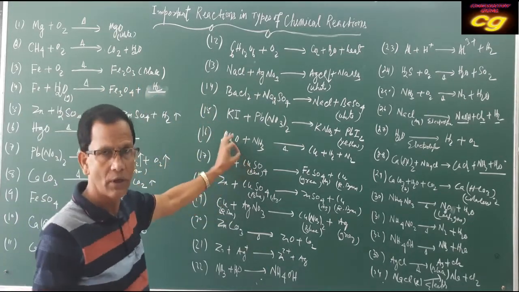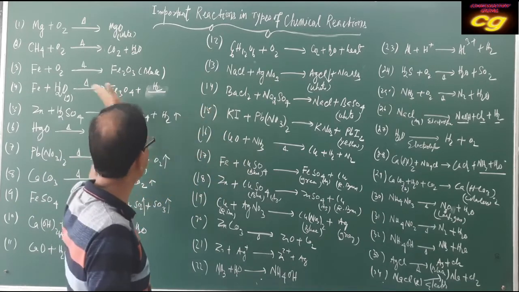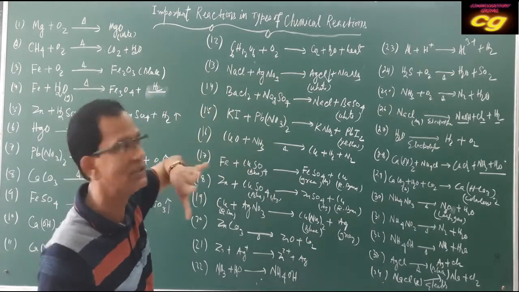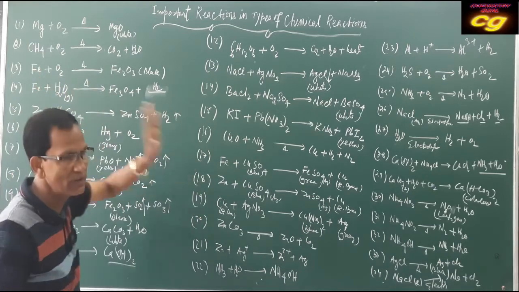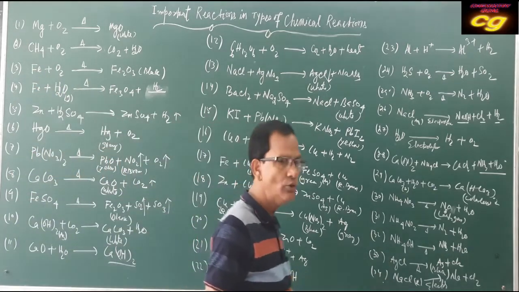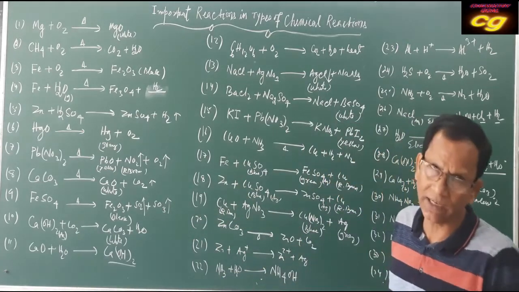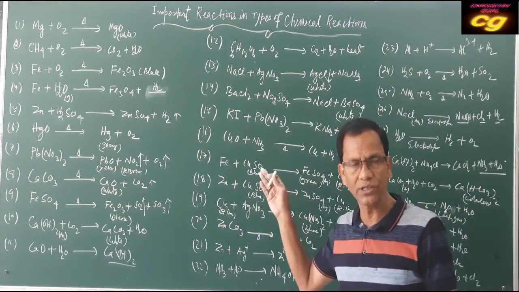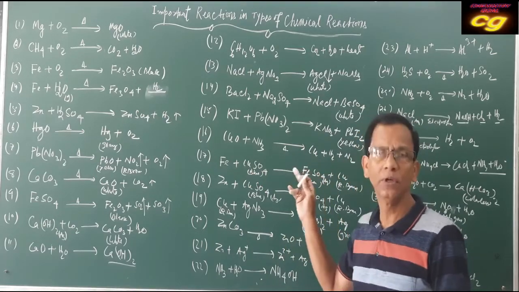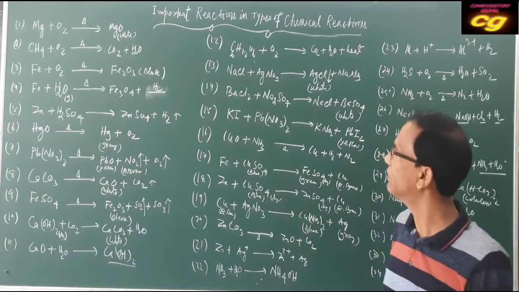So sometimes the question is asked in this way, and it may also mention which type of reaction it is. One important thing is balancing. You have to calculate the number of atoms on the reactant side and product side, then accordingly you multiply the number to balance the atoms on both sides, reactant side and product side. So practice, I hope it will be helpful for your examination. Okay, thank you.